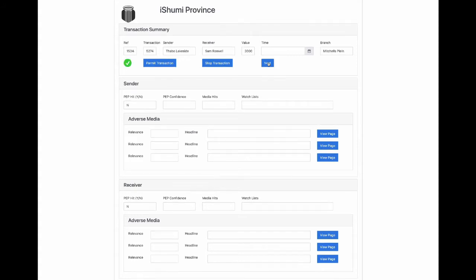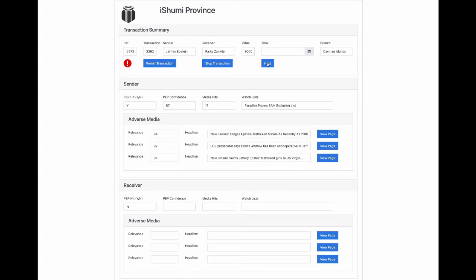The consultant clicks the next button and we see a transaction between Sam Roswell and Tabu Lakeside. Looking at the sender and receiver details, nothing appears suspicious. Indeed, the green tick in the application suggests to the consultant that this transaction is okay. The consultant permits the transaction and clicks next.